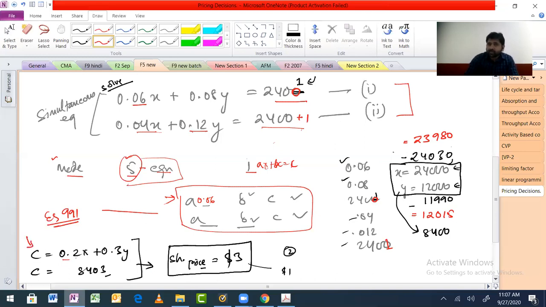Means 0.2 multiplied by x, so multiplied by 23980, plus 0.3 multiplied by 1215. How much are we getting?